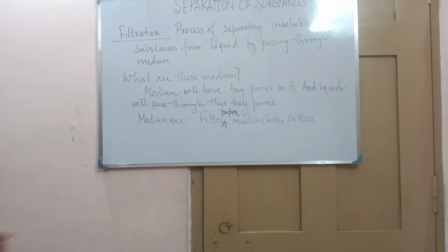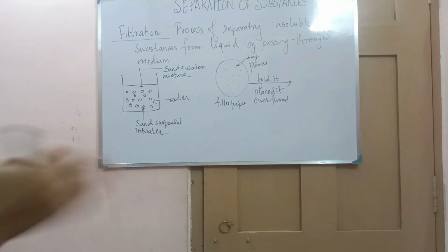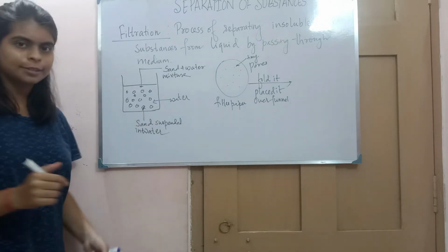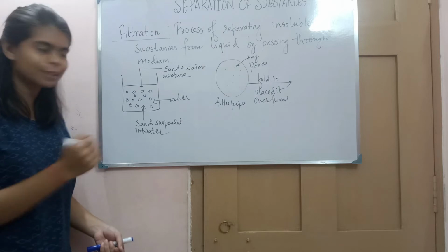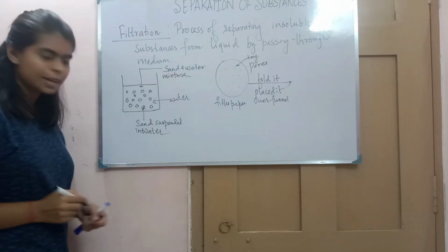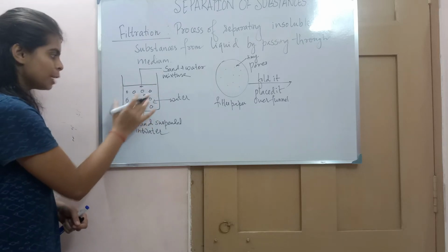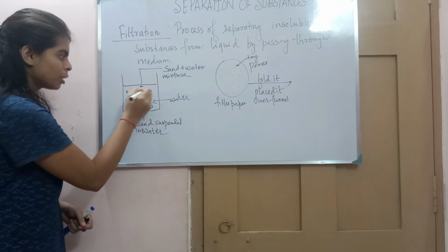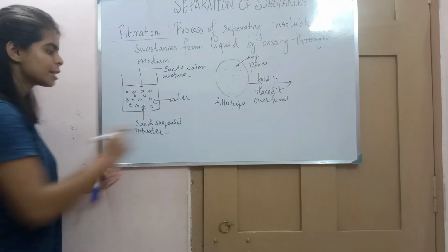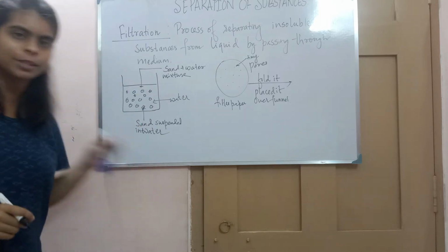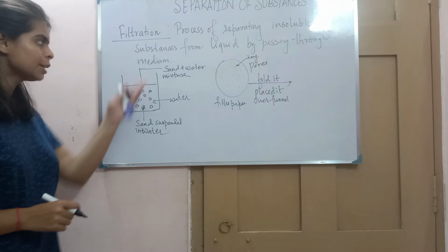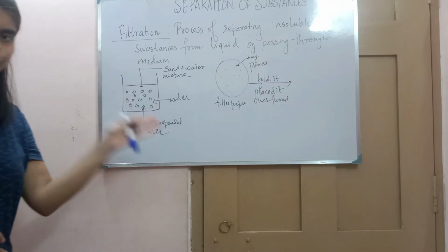So let's see how it separates. First take a heterogeneous mixture, and the example is sand plus water. This is a sand plus water mixture. Here you can see dots, like balls, in the water. These are sand particles suspended in water, and this is water. So this is a sand plus water heterogeneous mixture.